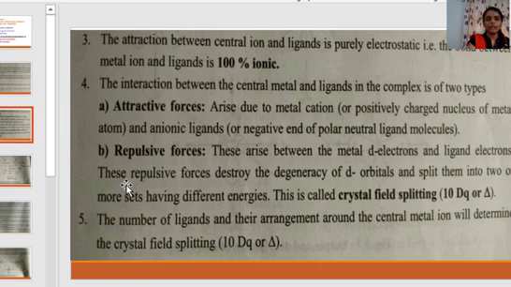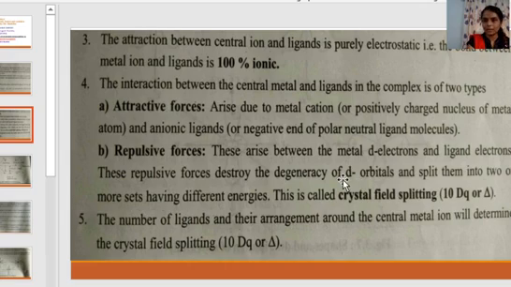These repulsive forces destroy the degeneracy of d orbitals and split them into two or more sets having different energies. All the 5 d orbitals having the same energy is the degeneracy of d orbitals. What does degeneracy mean? That all the 5 d orbitals have the same energy.